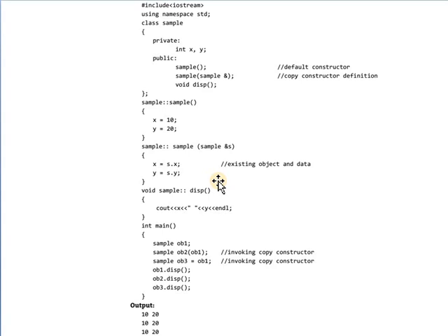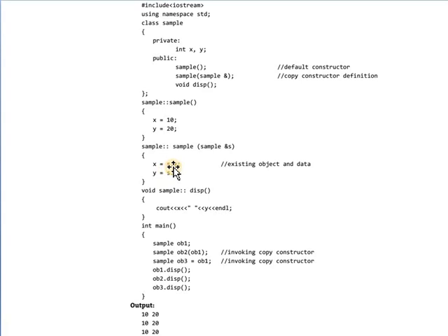For the copy constructor, we know that it takes the values from the existing object. By using the dot operator, here we assign the value for x and y. How? Here x is equal to s dot x, meaning the copy constructor's reference object is s.